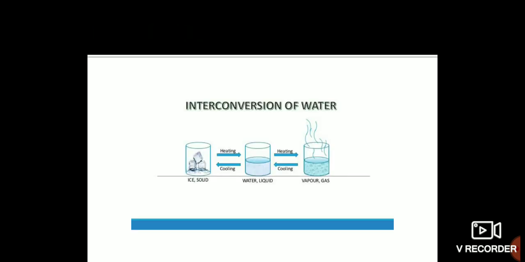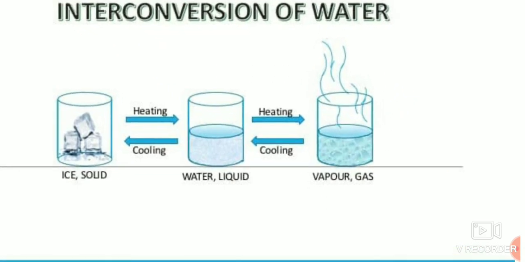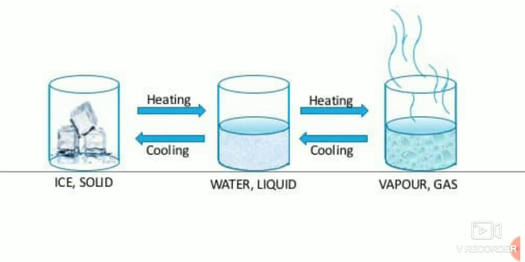Let us understand this topic with the help of an example, that is interconversion of water. If you see in the diagram, first, in the beaker, ice cubes have been kept. We all know that water exists in all three states. That is why water is considered the best and easiest example to understand, and that is why I have taken this example. So the first is ice cubes, which is the solid state of water. Second is water in the liquid state. Third is water vapor, which is considered the gaseous state of water. Now let us understand how it changes from one state to another.